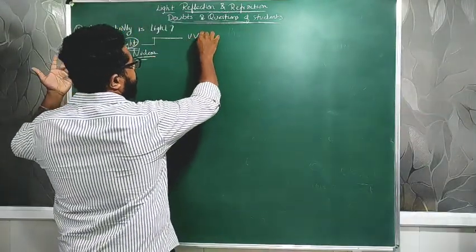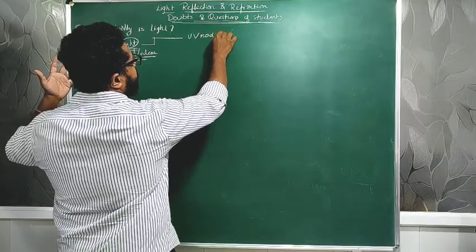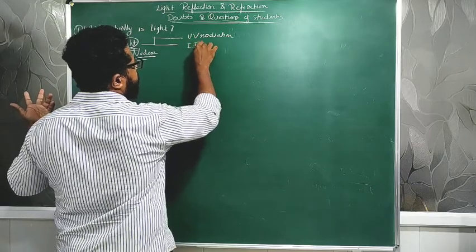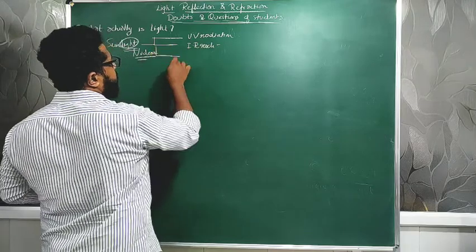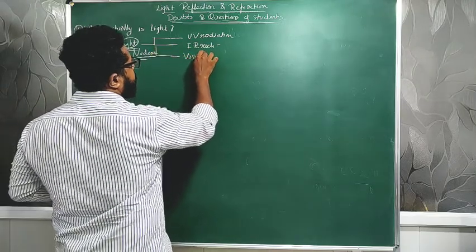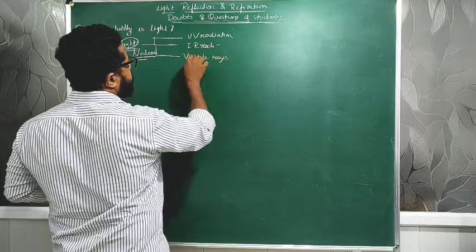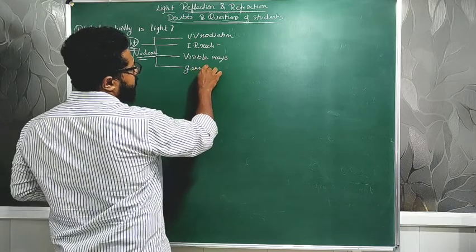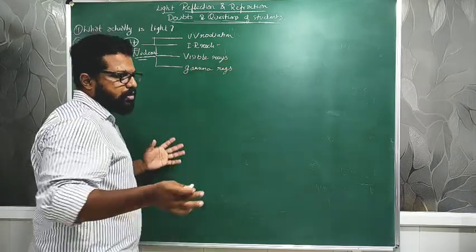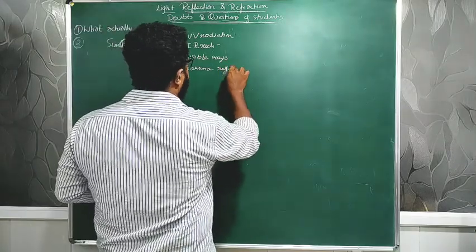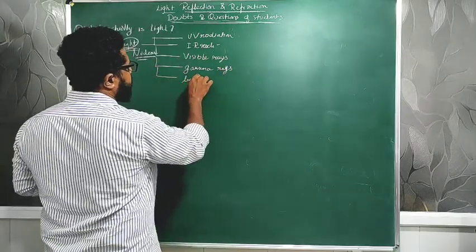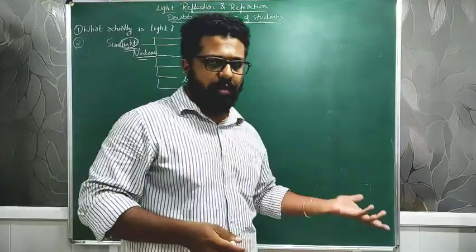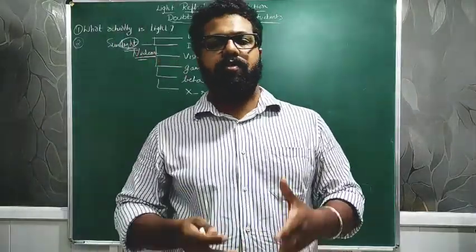I'll write a few examples. UV radiations, that is ultraviolet radiations, and infrared radiations, that is called IR radiations. Then comes visible radiation, visible rays. Then comes gamma rays. You need not remember all these names. Gamma rays or gamma radiation, then beta, and then the X-rays. There are many more sets of radiations which the sun will emit.